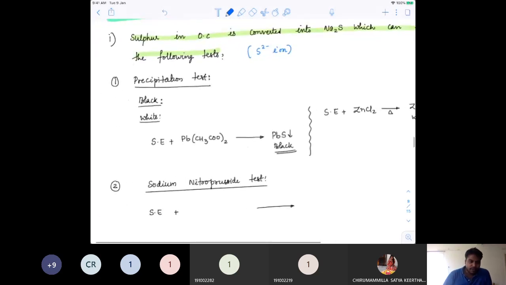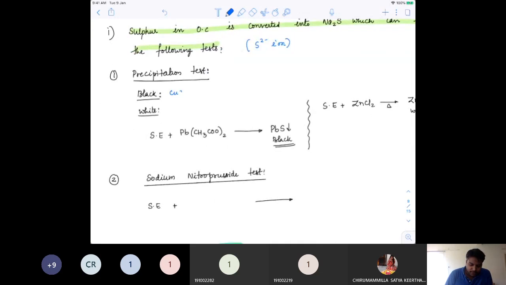If you check out copper sulfide, Ag2S, HgS, PbS, NiS, CoS (cobalt), FeS, all of them are black precipitates. So you can in fact take any of the salts, copper salt or silver salt, mercury salt, and react that with Na2S. You will definitely get a black color precipitate.